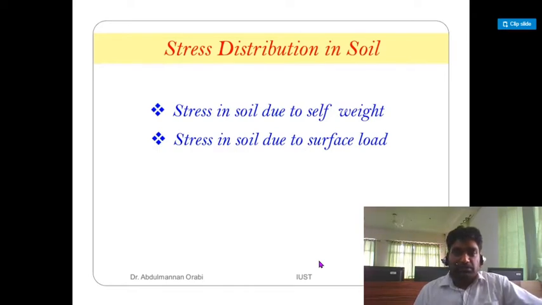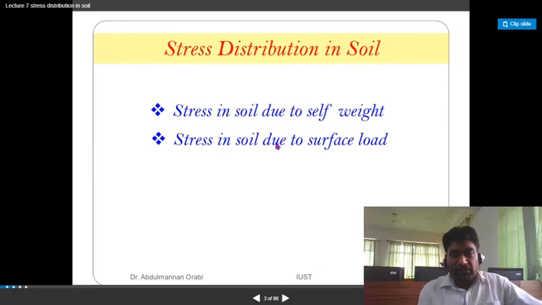Stress distribution in the soil is due to two things: stresses in the soil due to self weight and stresses in the soil due to surface load. You might have covered this topic, stresses in the soil due to self weight, in Geotechnical Engineering 1. So I will cover it a little bit faster, and afterwards I will cover stresses in the soil due to surface loads.